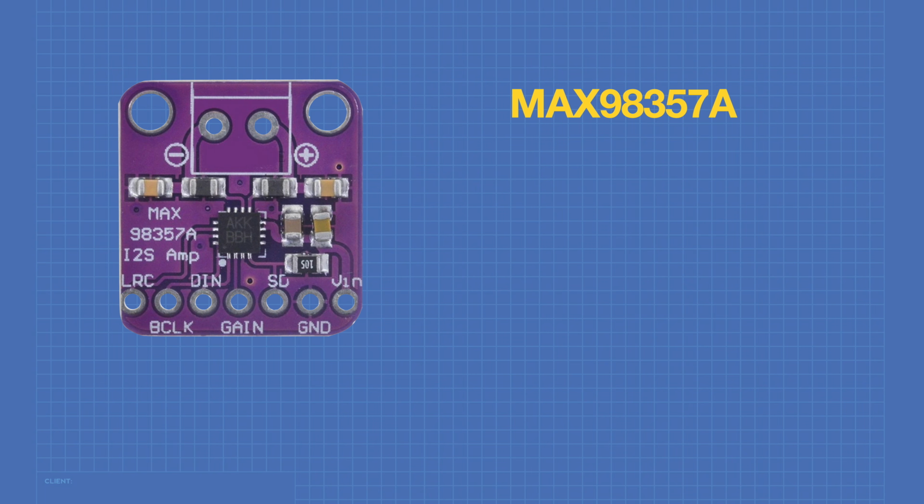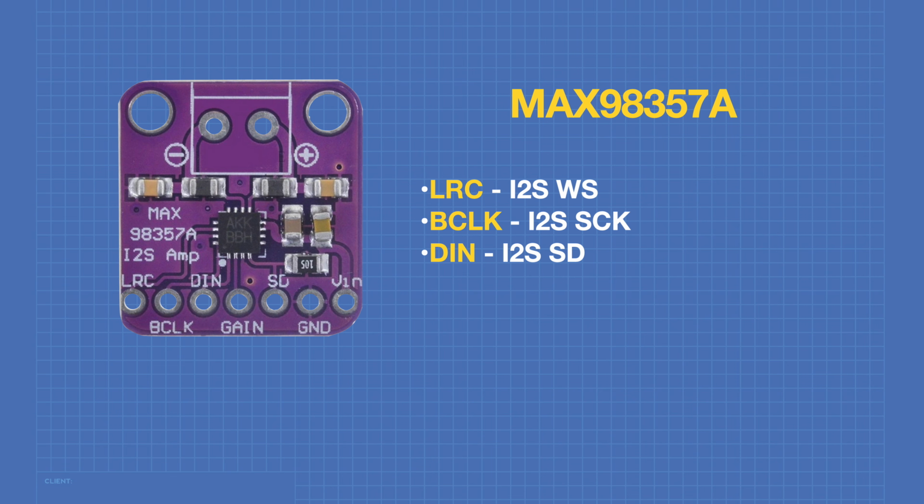Now here are the pinouts for this device. The LRC connection would be the I2S WS connection. This is the line that selects whether the left or right channel is being used. The BCLK is the I2S clock line, the SCK line. Now here's where things get a bit confusing. The D-in line is actually the SD line on the I2S bus. This is where the data comes in. It's not to be confused with the other pin labeled SD, which I'll talk about in a moment.